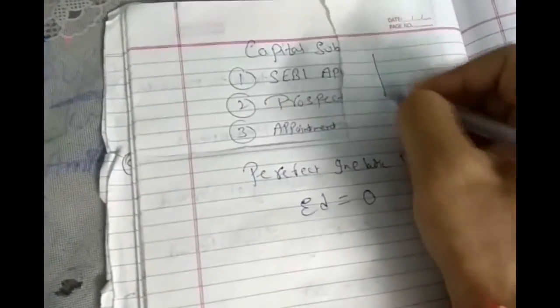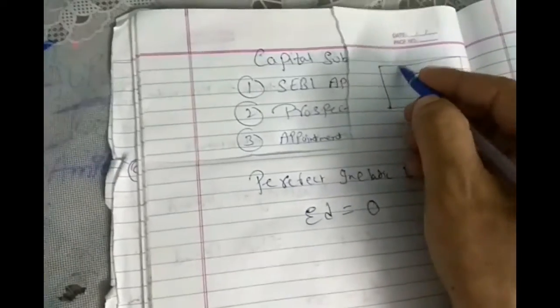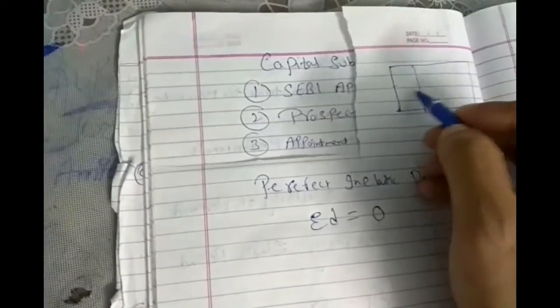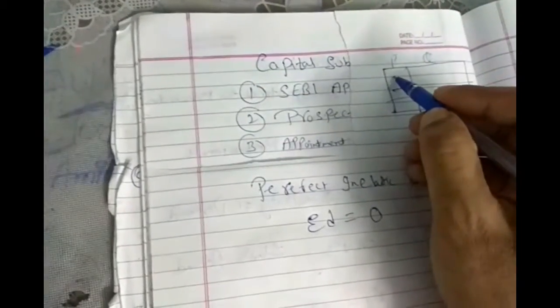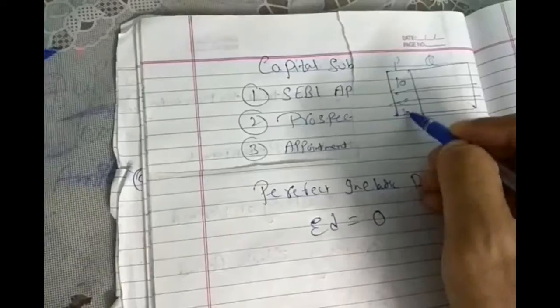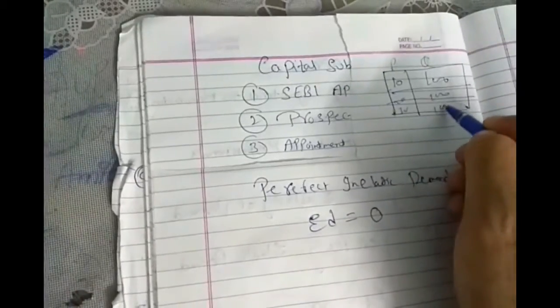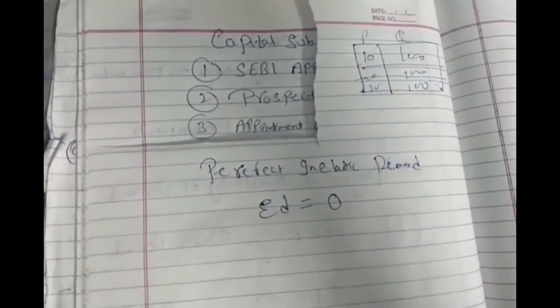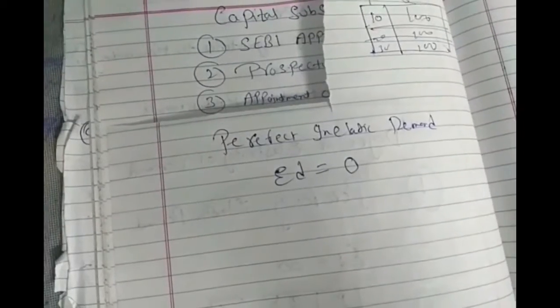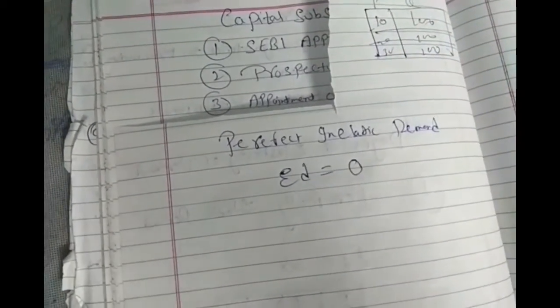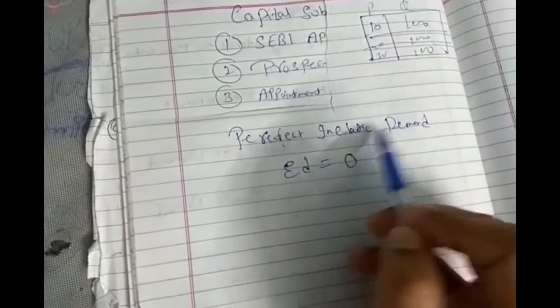I will take the example of it. Suppose price 10, 20, 30, and quantity 100 units, 100 units, 100 units. Clear? So suppose if that situation occurs at different prices, with the change in price the quantity will be constant. That condition is to be considered as perfectly inelastic demand.